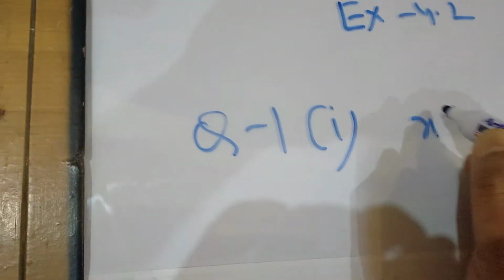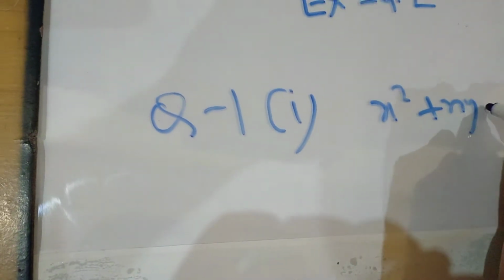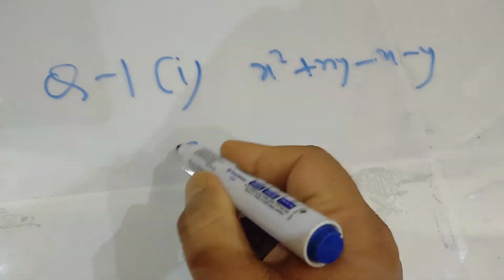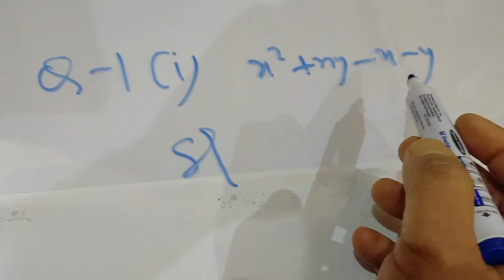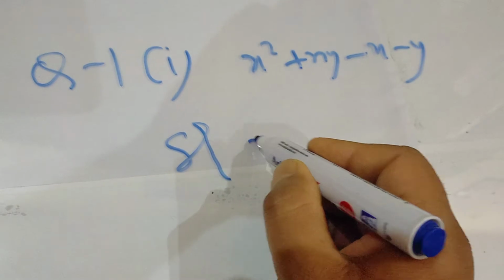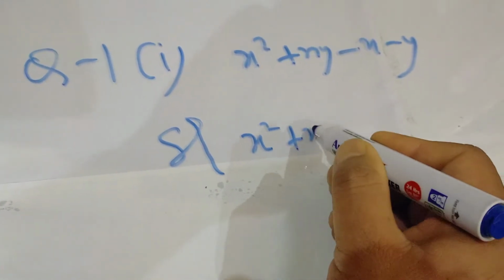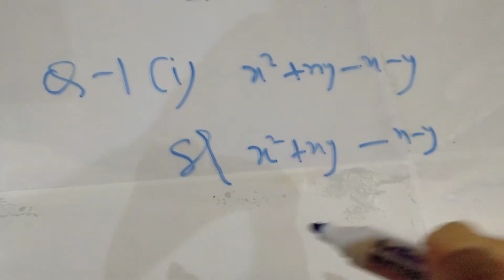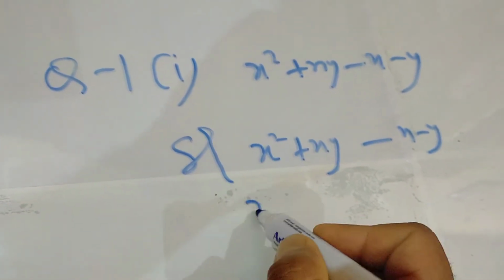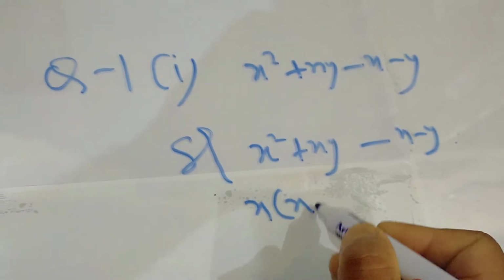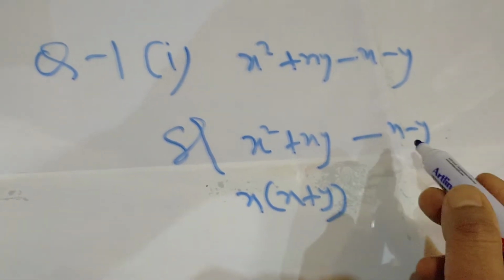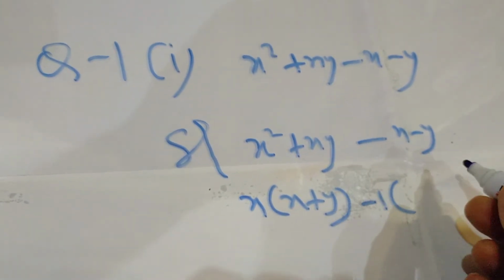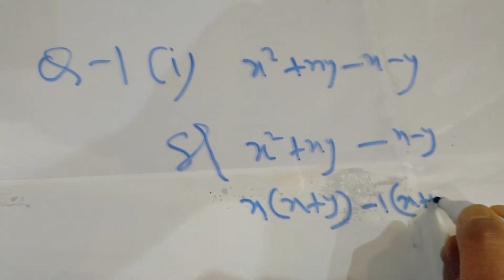The first question is x square plus xy minus x minus y. In this question, overall common is not available, so I have to make groups. The first group I am making is x square plus xy. The second group is minus x minus y. From the first group, if I take x common, it will be x plus y. Here nothing is common, so I am taking minus 1 common because 1 is common to all. So it will be x plus y.